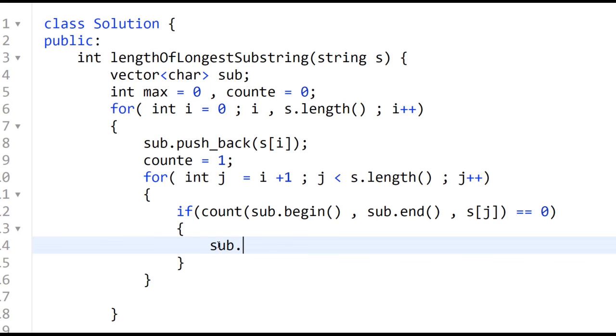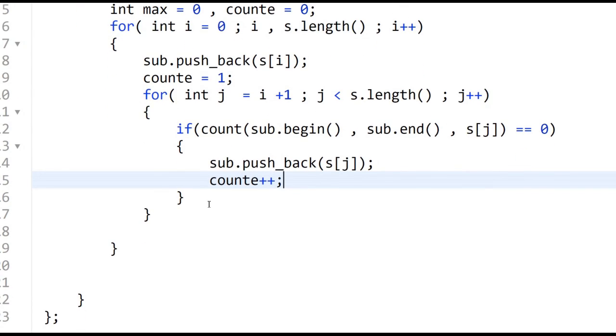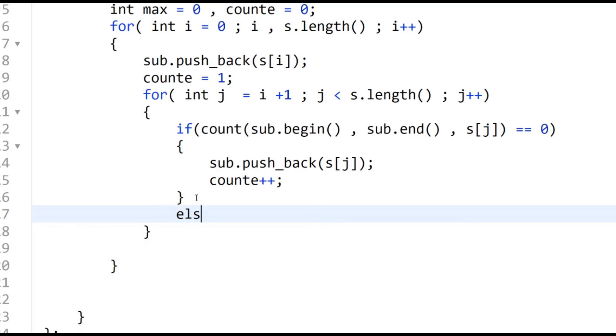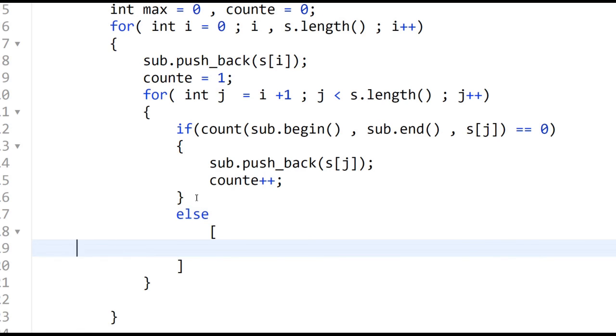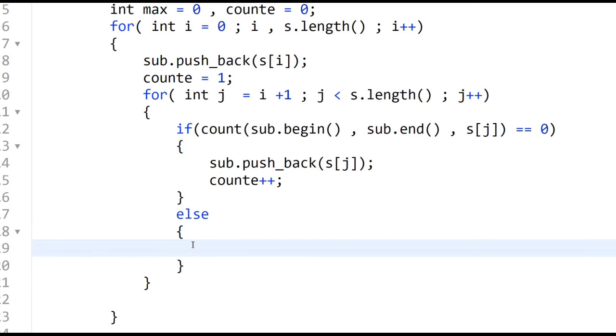So this is sub dot push_back of s of j, and after that we are incrementing count, count plus plus. In the else part, the moment we get a repeating character, we'll just clear the vector.